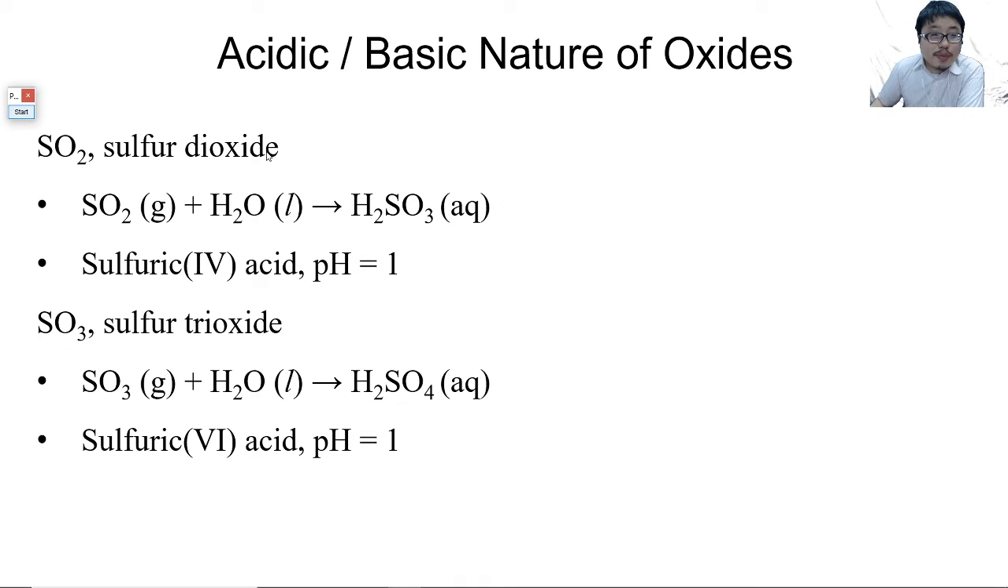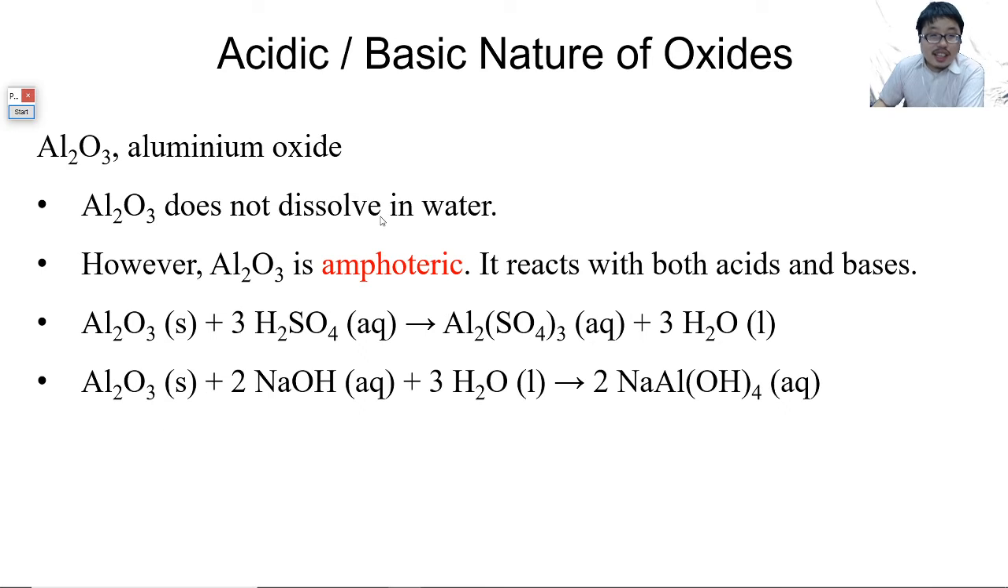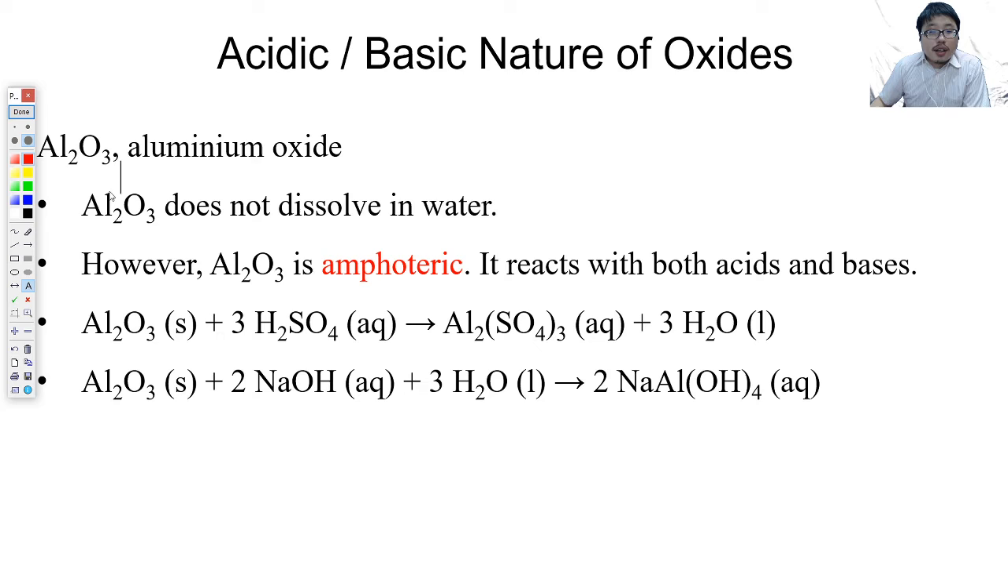What about the middle one? The middle one is what we call amphoteric. Again, aluminium oxide and silicon oxide, these two do not dissolve in water. But aluminium oxide is called amphoteric because right here, it reacts with both acids and bases. It reacts with both of them.